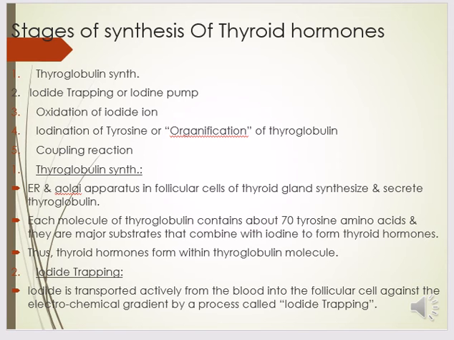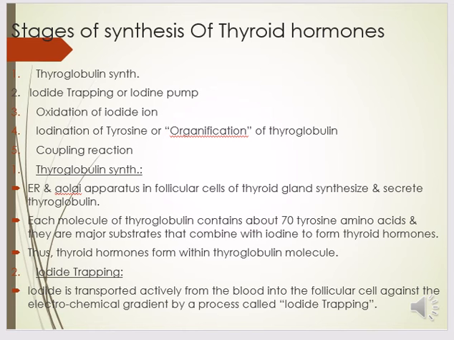Thyroglobulin synthesis. The endoplasmic reticulum and Golgi apparatus in the follicular cell of the thyroid gland synthesize and secrete thyroglobulin. Each molecule of thyroglobulin contains 70 tyrosine amino acids. They are the major substrate that combines with iodine to form the thyroid hormones. Thus, thyroid hormones are found within thyroglobulin molecules.